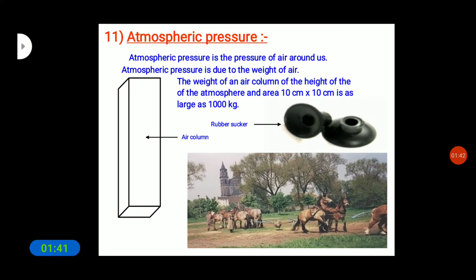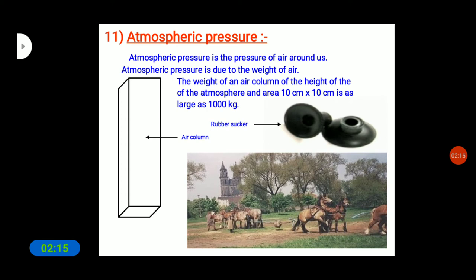Force per unit area. So if we imagine a unit area and a very long cylinder standing on it filled with air, then the force of gravity on the air in the cylinder is the atmospheric pressure. So the atmospheric pressure is the force of gravity on air in a column of unit area. But how large or small is atmospheric pressure? Let us get an idea about its magnitude.